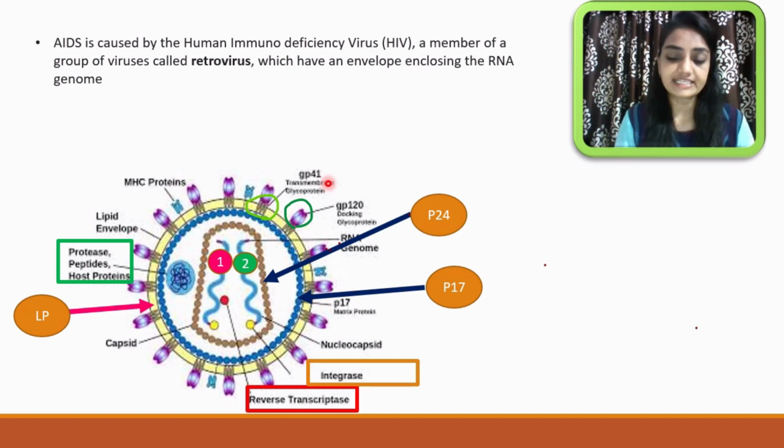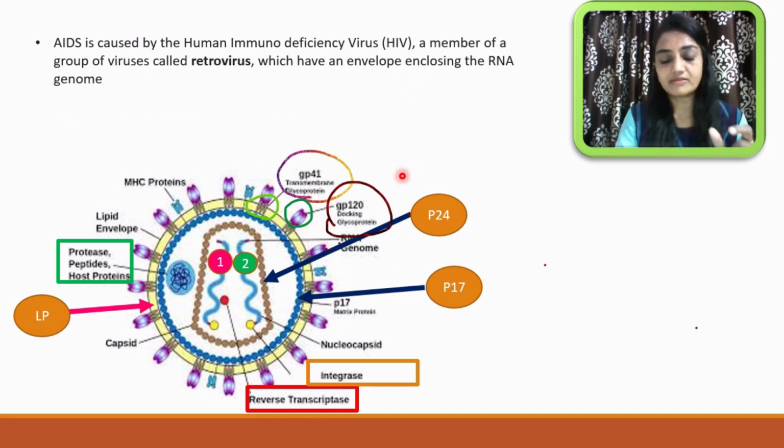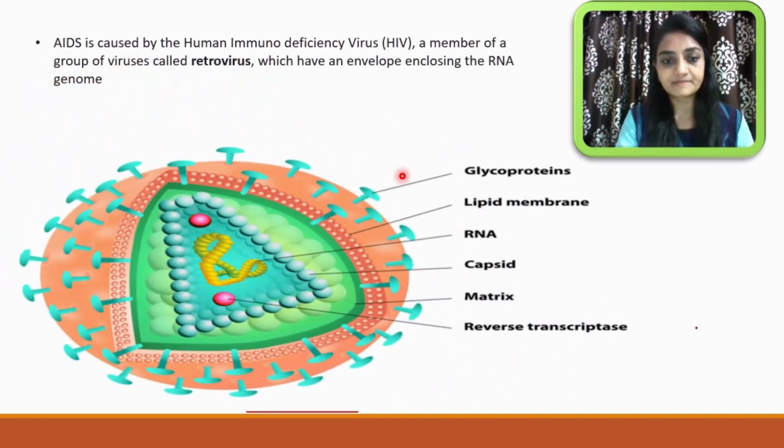We will learn this in the next lectures. Together, GP41 and GP120 form spikes.